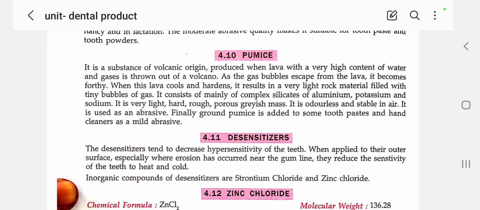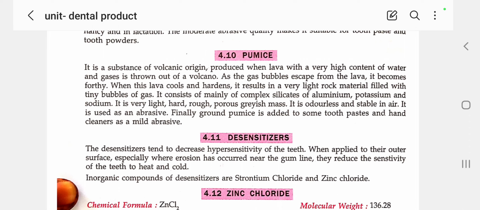It consists mainly of complex silicates of aluminum, potassium and sodium. It is a very light, hard, rough, porous, grayish mass. It is odorless and stable in air. It is used as an abrasive. We prepare fumes from volcanic origin because it contains a lot of silicates, in the form of aluminum silicates, potassium silicates or sodium silicates. These three types of silicates are used as an abrasive.